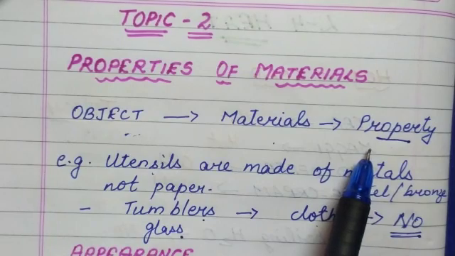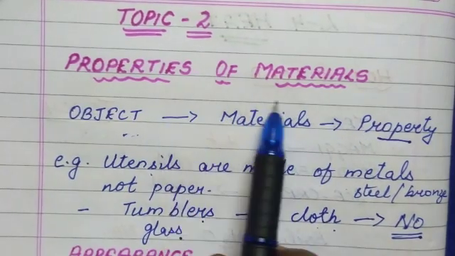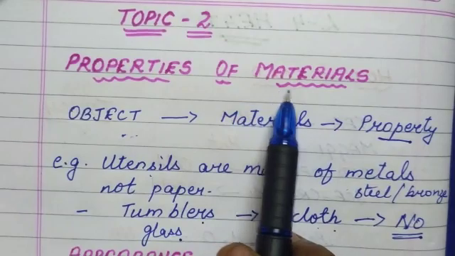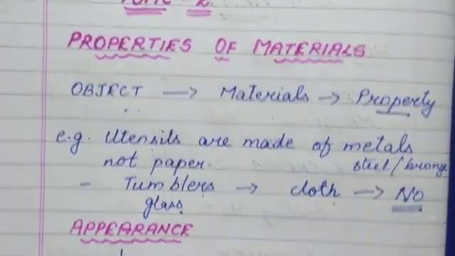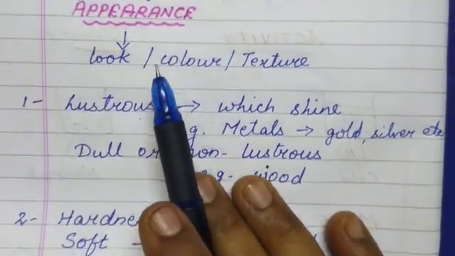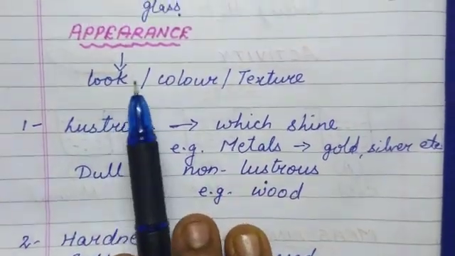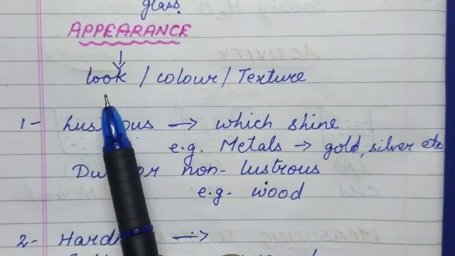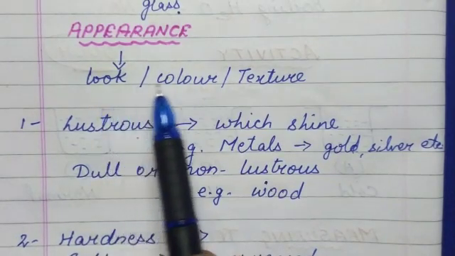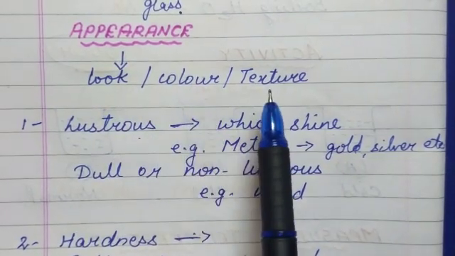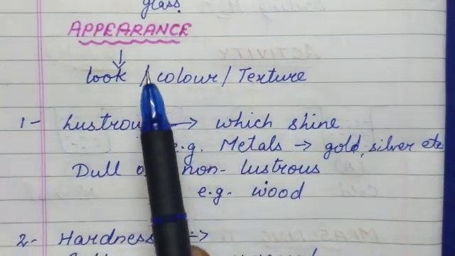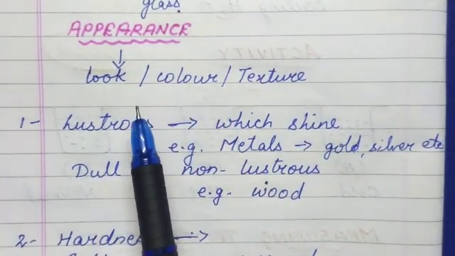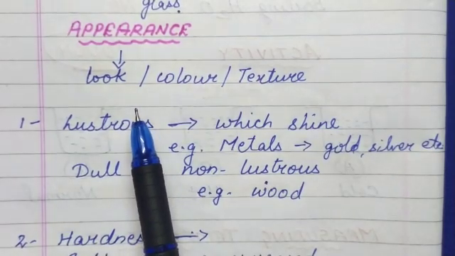So let us move on to the properties of the materials. We will see what are the various properties of materials. Okay, the first property is appearance. What do you mean by appearance? Appearance means the look of an object or the color or the texture out of which it is made. So we will see what are the various appearances of an object or of a material.